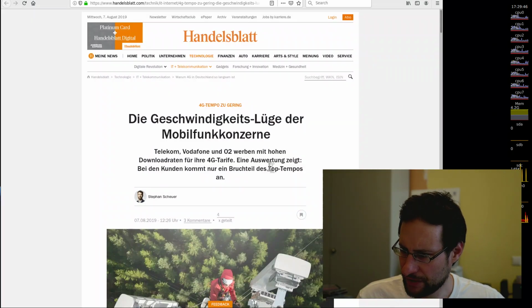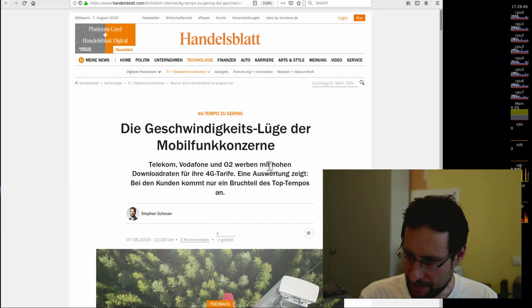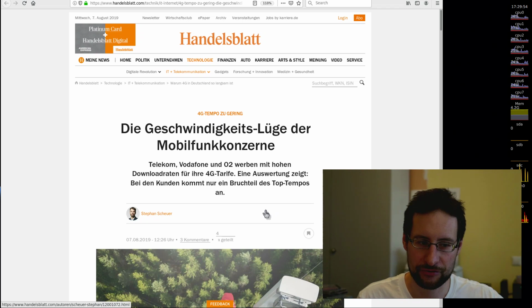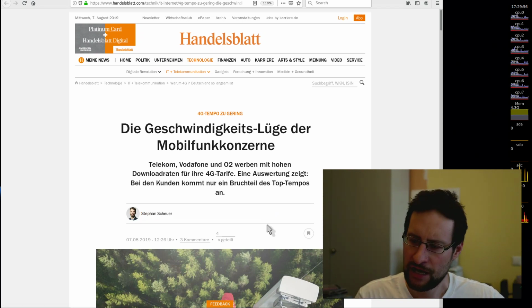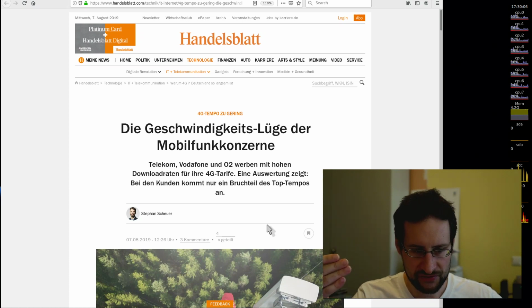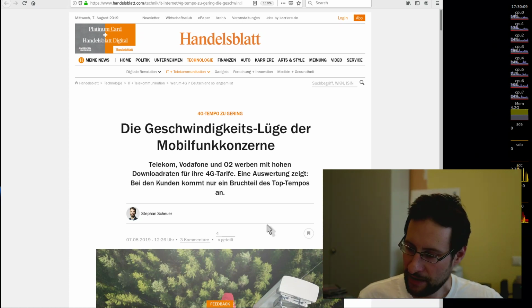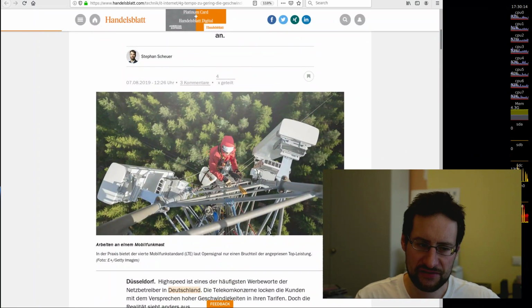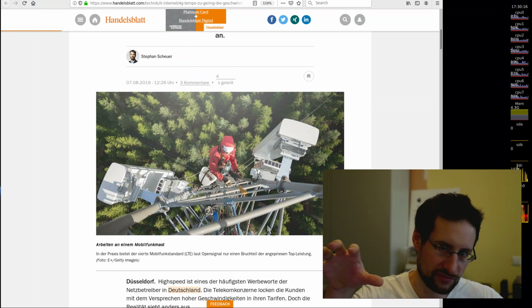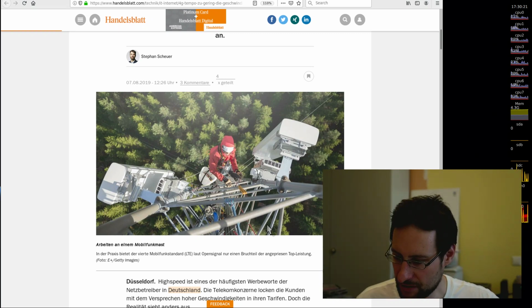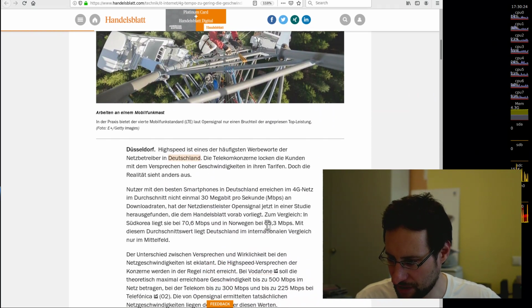In similar news, at least in Germany, the advertised mobile speeds of cellular networks are usually much lower than advertised. So yeah, no shit Sherlock, as if we did not know this already. Also, this is a shared medium, right? What many people don't know, they always think they get so many megabits or gigabits from their 4G LTE, and this is shared in those cells. So if 10 or 100 people in this cell download something, they only get the shared part of this medium, which I think many people didn't realize yet.